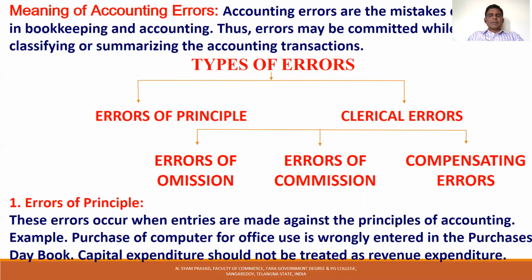For example, purchase of a computer for office use is wrongly entered in the purchase book. You know very well, previously I explained also, purchase means purchase of goods, but a computer for office use is a fixed asset. It is wrong to enter it in the purchase book. In the purchase book, we enter only credit purchase of goods. Treating assets as goods is a mistake.